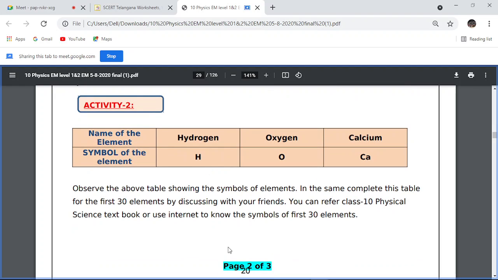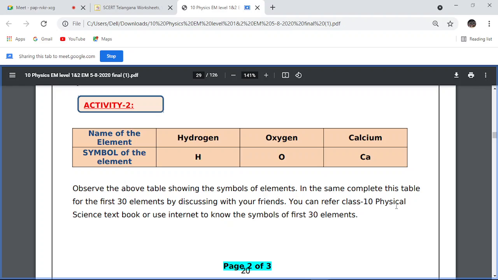Next, Activity 2. Name of the element: hydrogen, oxygen, calcium. Symbol of the element: hydrogen, oxygen, calcium. Observe the above table showing the symbols of elements. In the same way, complete this table for the first 30 elements by discussing with your friends.